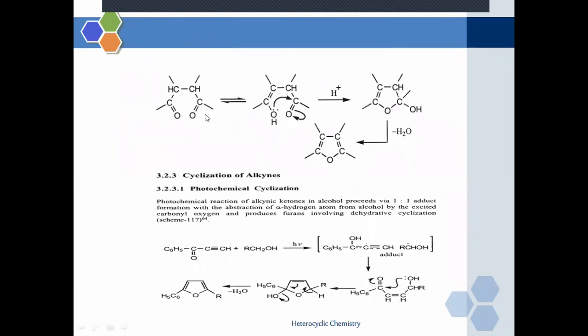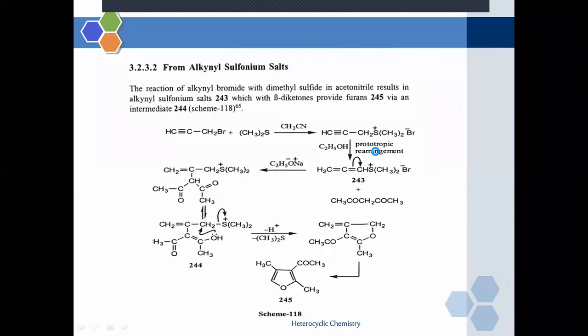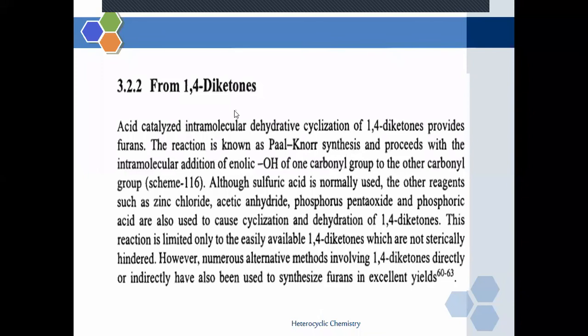If we are going to name this compound, we have to assign the least possible number to the carbon atoms: 1, 2, 3 and 4. So what is the name of this chemical compound? It is a 1,4-diketone, and this 1,4-diketone is used as a starting material for the synthesis of furan. Now, how is it synthesized?